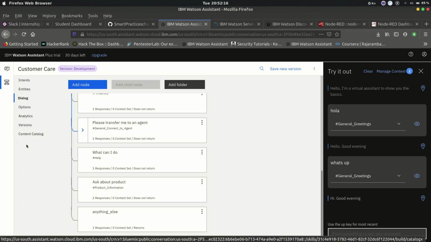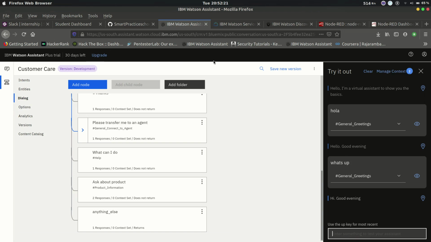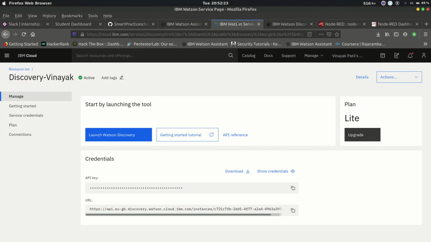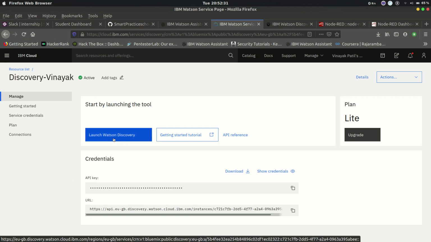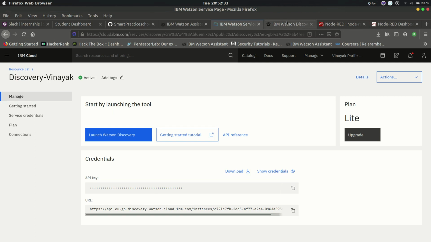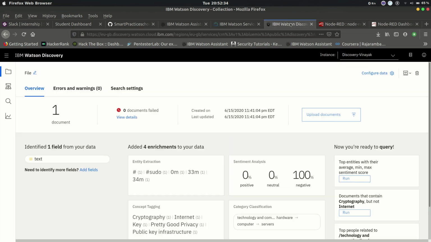Let's move toward the next point: the Watson Discovery service. Here you can see the discovery name, which is currently active. By clicking launch Watson Discovery, it will open. These are all my API URLs. This will help with Node-RED.